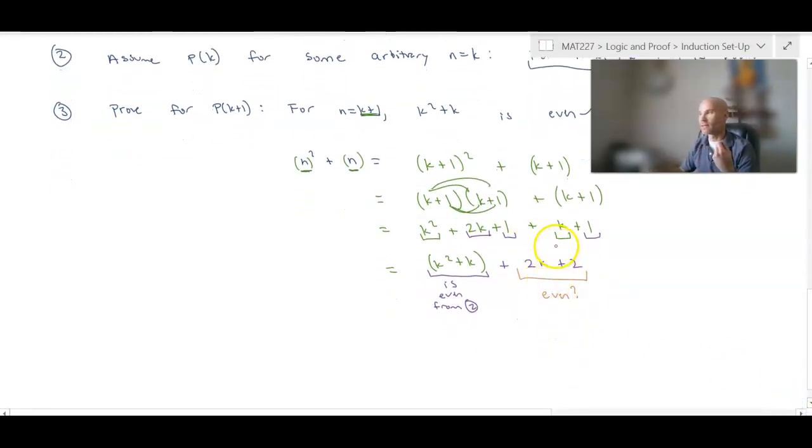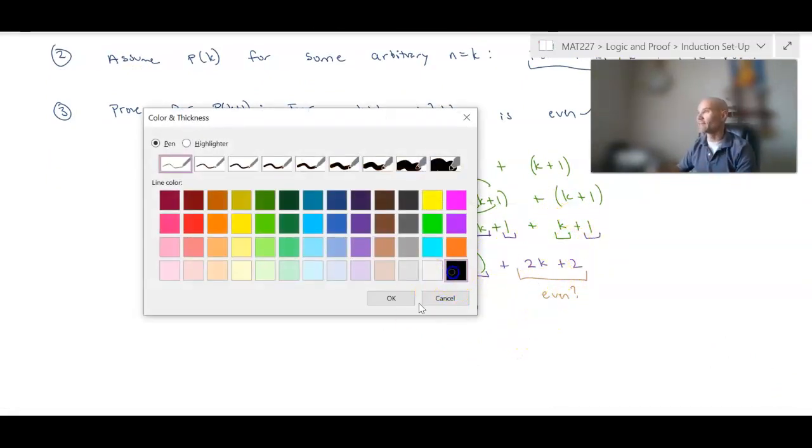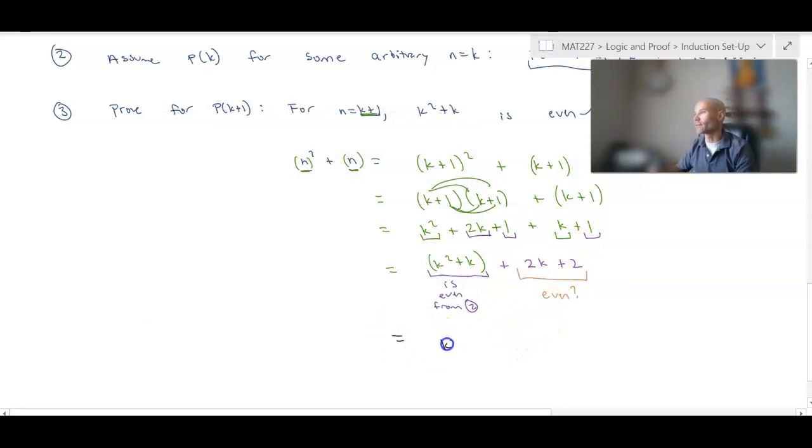Any even number is a number that's a multiple of 2. And if I take it and factor out a 2, I have, again, an even number plus 2 times (k plus 1). This is 2 times an integer plus another integer, which is always another integer.